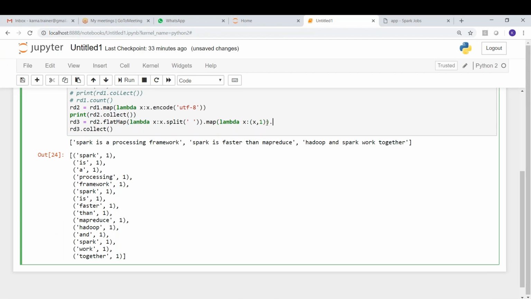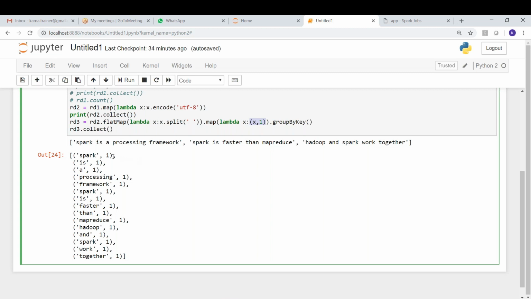Okay, see this now. Group by, so here we are going to call it the key. Whenever we have an element of this form, with two elements, the first element will by default be considered the key, and the second element will be considered the value.